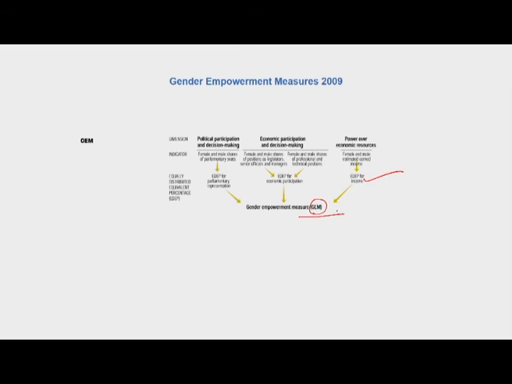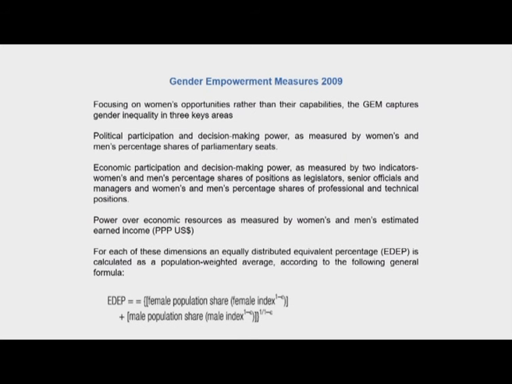So, we are trying to see what is the level of empowerment that has been received by females vis-a-vis the males. In this case here we simply add up all of these EDEP to come up with a gender empowerment measure, unlike in the case of indices in the previous cases. So, these are some of the things that I have just discussed.